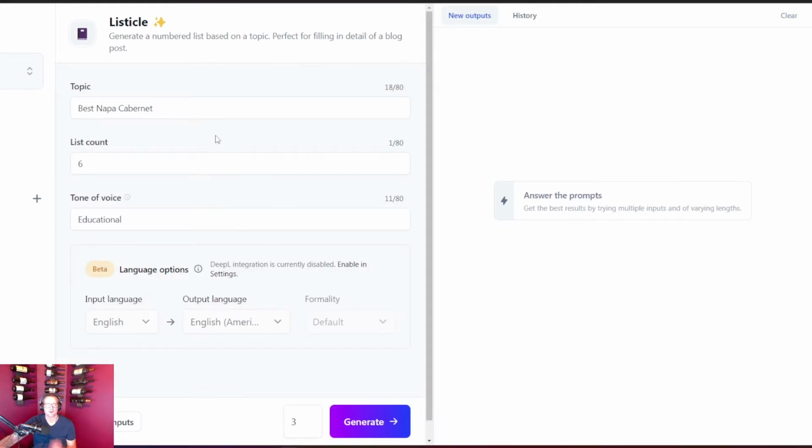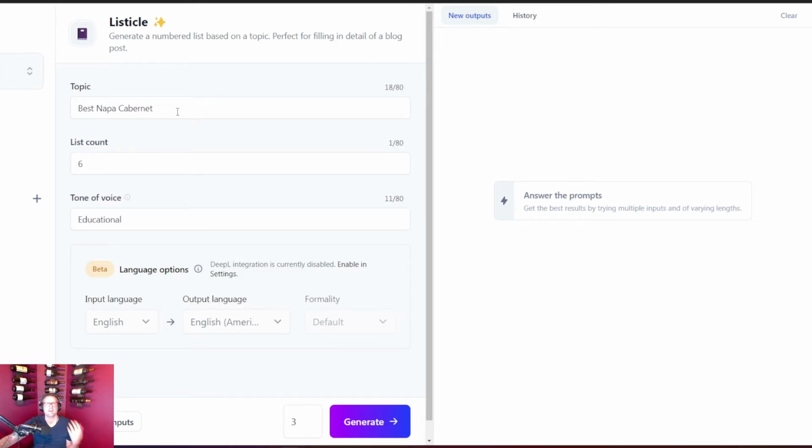All right, now for this example, for those of you who don't know me, not only do I love creating content and writing for blogs and websites, but I love wine. Wine is one of my favorite things. So for this example, we're going to do a listicle post on the best Napa Cabernets. So I've got in my topic, best Napa Cabernets.